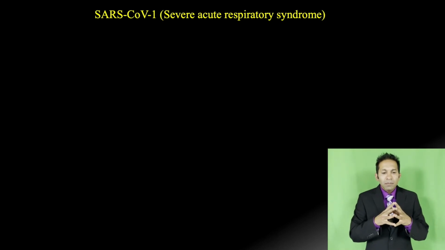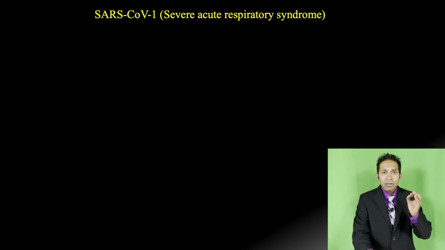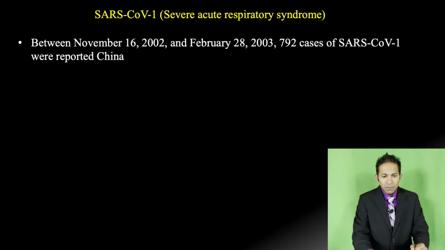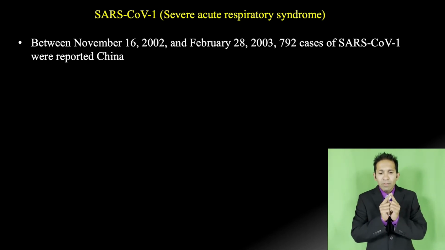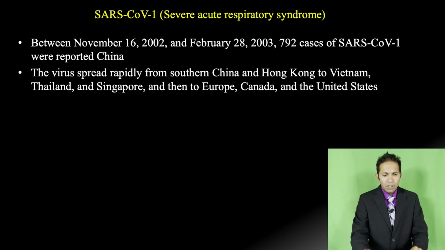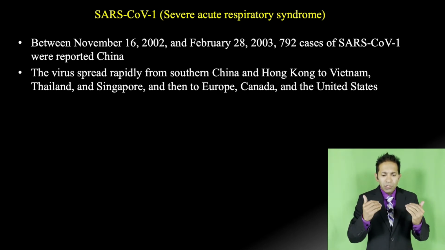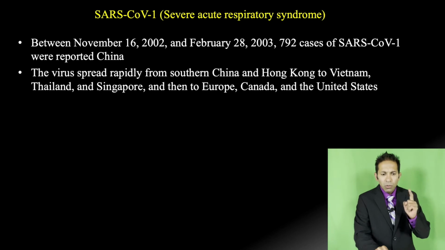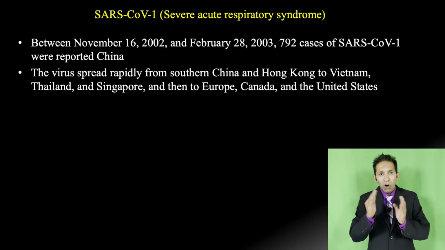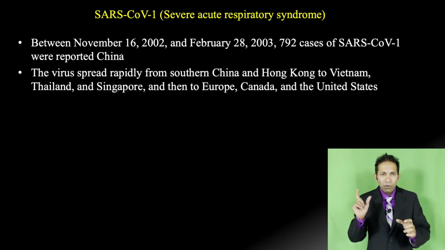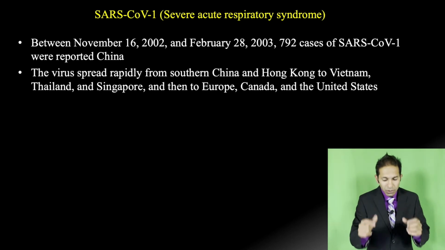Now, SARS-CoV-1 caused severe acute respiratory syndrome. This virus caused infection between November 2002 and February 2003 in China. A total of 792 cases were reported. The virus spread rapidly from southern China to Hong Kong, to Vietnam, to Thailand, Singapore, and then to Europe and the US. What happened? There was one doctor who was treating a patient with SARS, and he traveled from South China to Hong Kong. He attended a wedding, and from there the virus spread globally, okay?